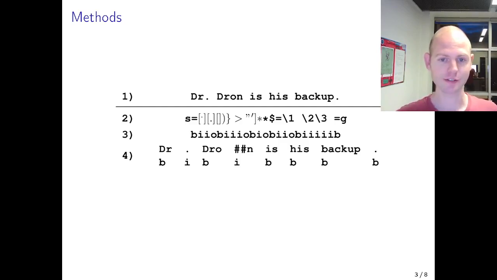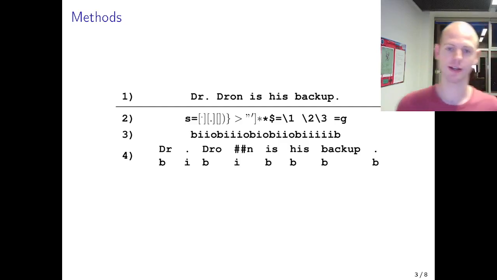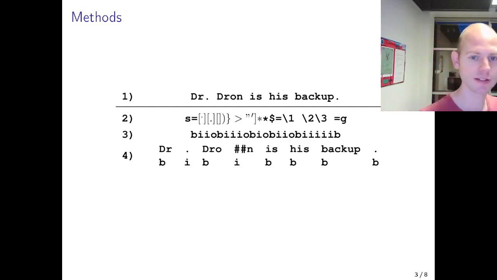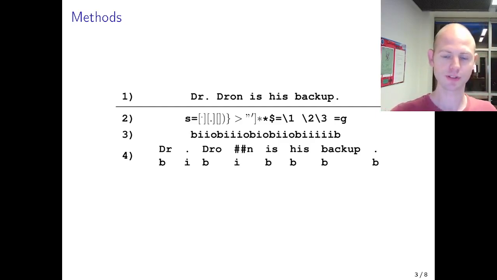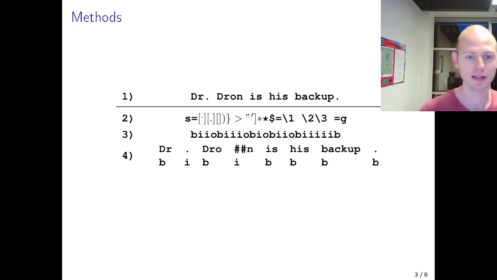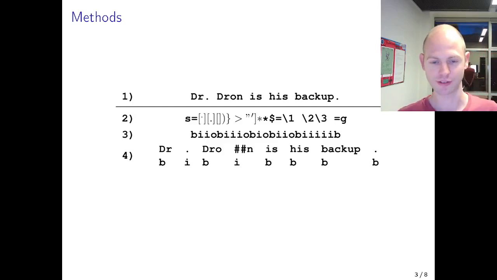There's been a variety of methods over the years for the tokenization task. Here we see the three main ones. So the first line here is the input sentence. The second line is a regular expression approach that was mainly used for English texts. Then there is the new machine learning approach. So we try to predict on the character level where a word begins and ends. So this is BIO labeling. And then there's the last one, number 4, which is labeling B and I labels on the subword level. So here the idea is really that we do also some sort of span labeling, and we would hope that most of the splits can be found on the subword level.